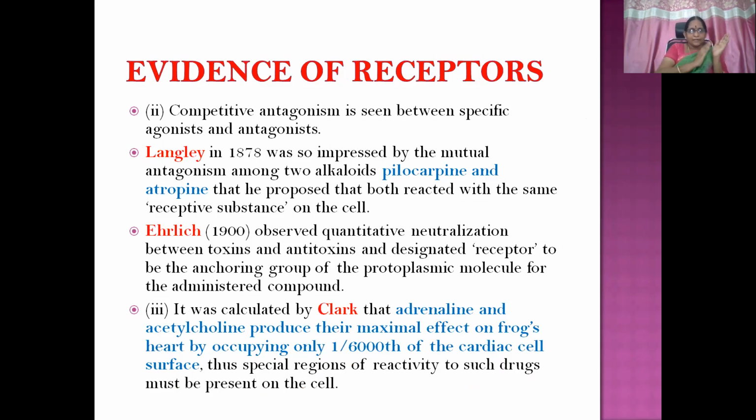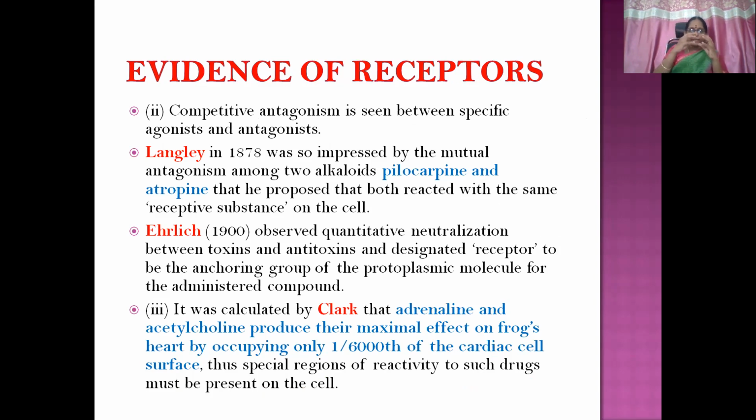Then competitive antagonism is seen between specific agonists and antagonists. So that is another point to think about. There is an evidence of receptors. Then Langley in 1878 was so impressed by the mutual antagonism between two alkaloids like pilocarpine and atropine.